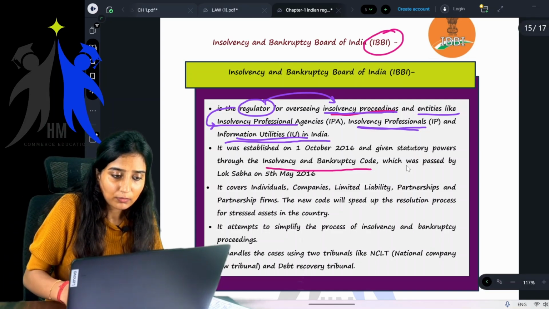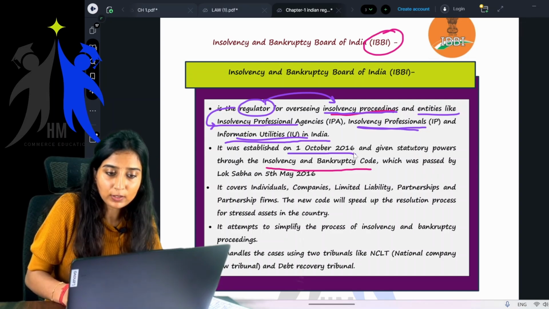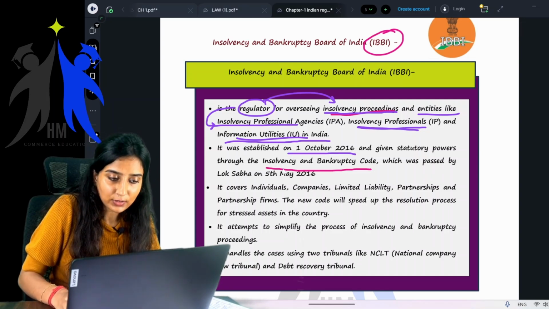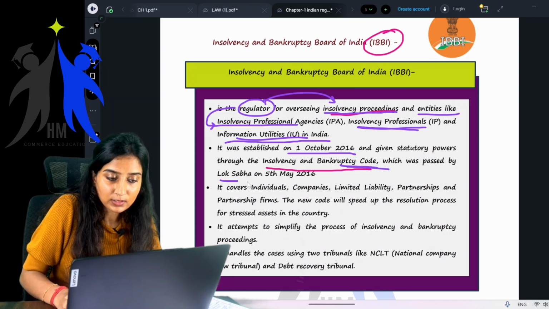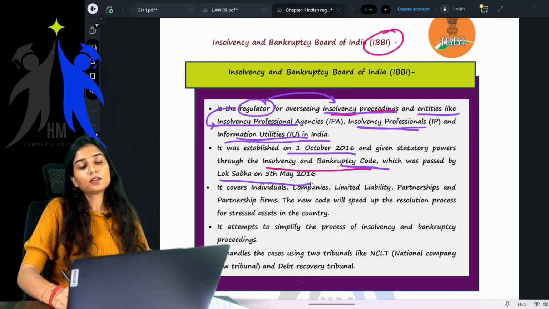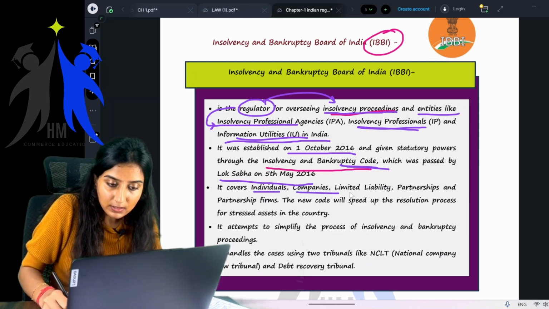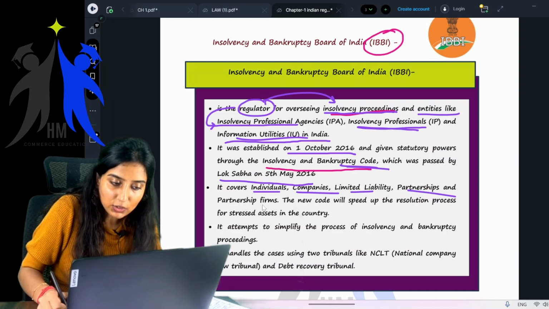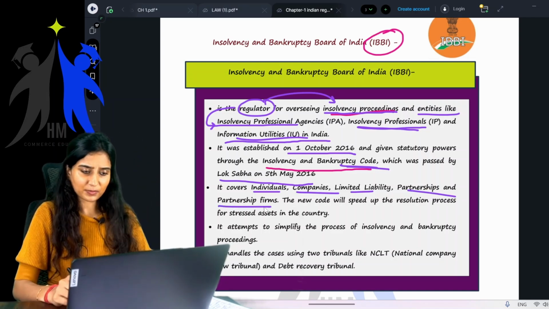Now, when was this established, children? This was established on 1st October 2016 and given statutory powers through the Insolvency and Bankruptcy Code, which was passed in the Lok Sabha on 5th May 2016. It covers individuals, companies, limited liability partnerships, and partnership firms.